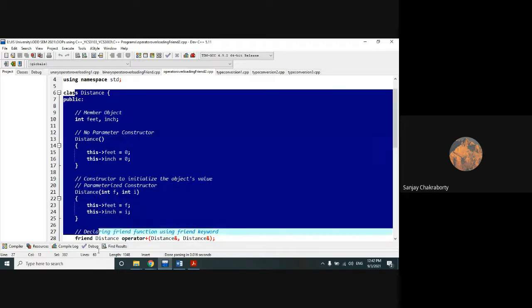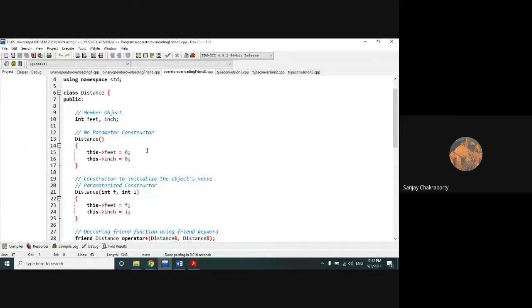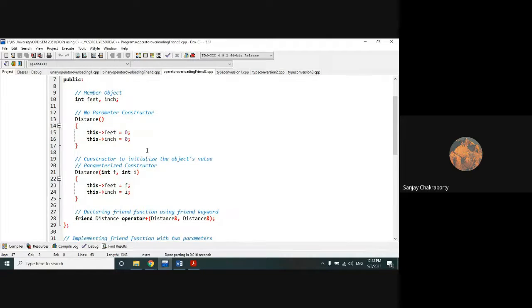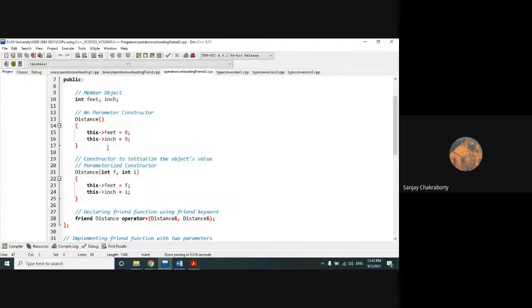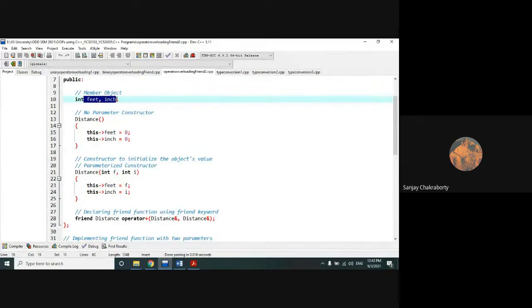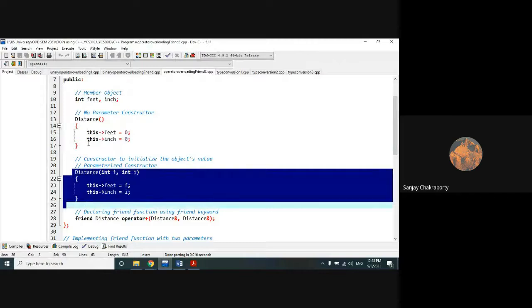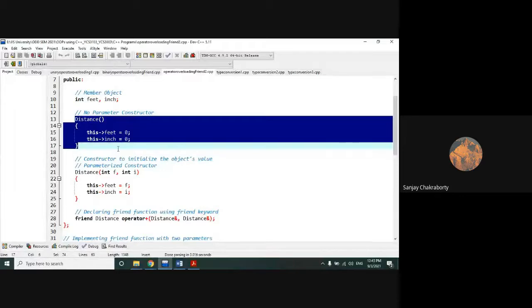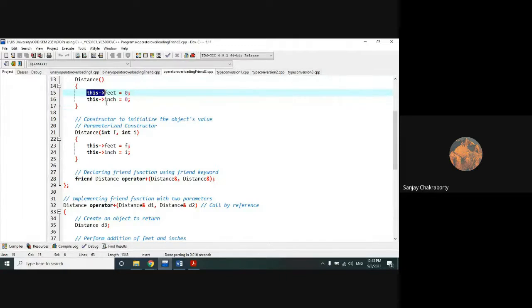The rest of the program is very similar to the program we have already covered for operator overloading. Let's forget about the this keyword first and just try to understand what this program is actually doing along with the operator overloading. Just a revision over it. I have defined one class, Distance, with two variables, feet and inch. Two constructors I have defined for this class, one is parameterized and the other is a non-parameterized or default constructor.